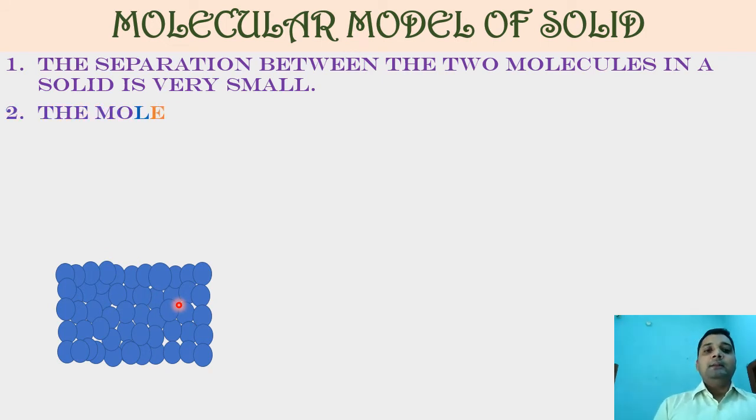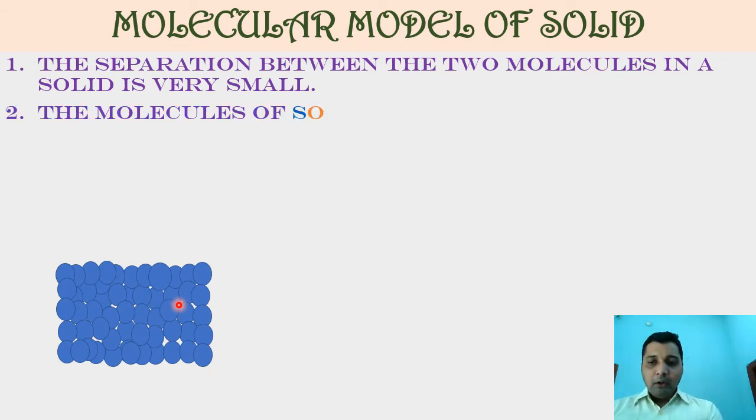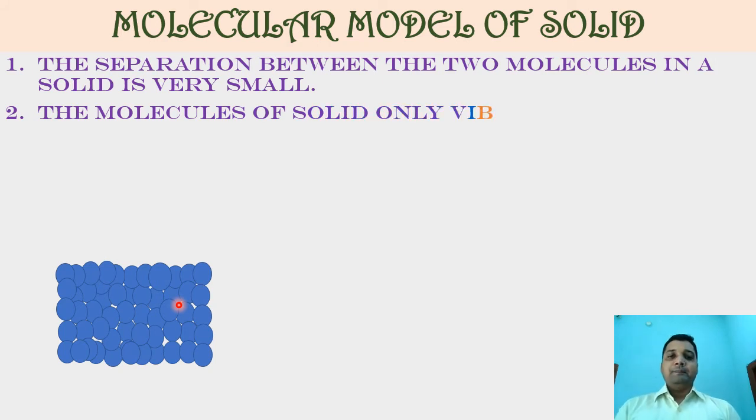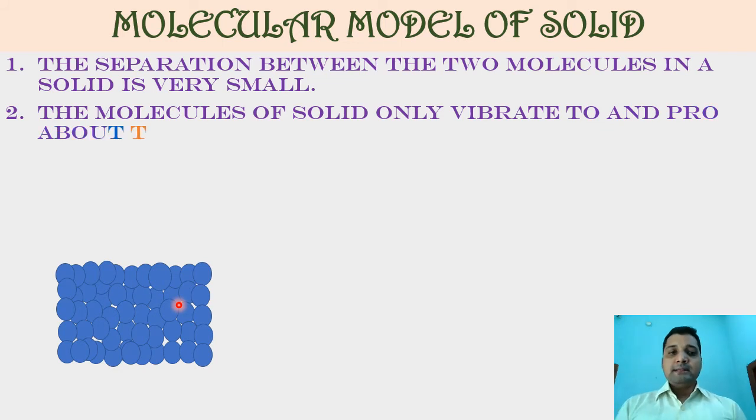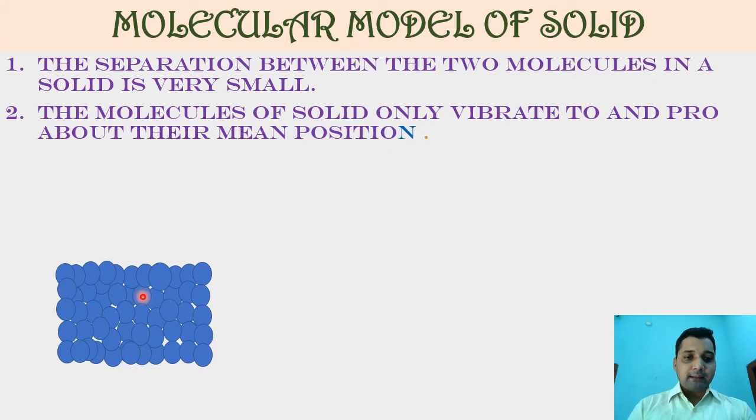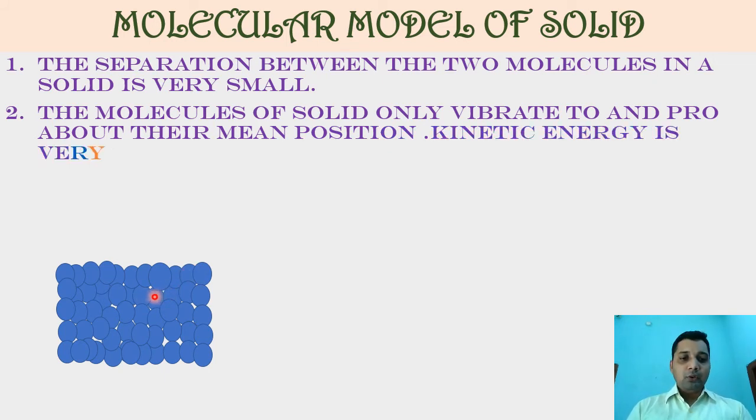Second one, the molecules of a solid only vibrate to and fro about their mean position. As they are very closely packed, they do not have space to move from here to any other part. So only by getting some amount of extra energy, they vibrate in the position where they are kept. Because their vibration and motion are very less, they have very little kinetic energy.